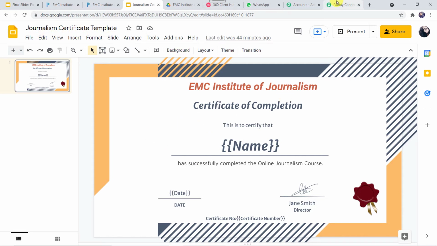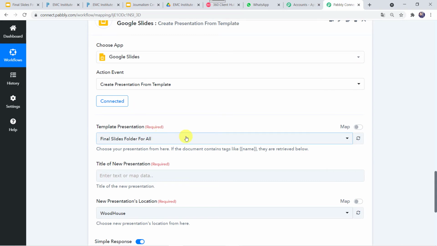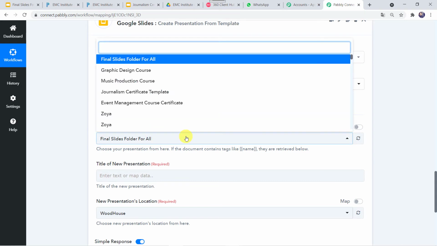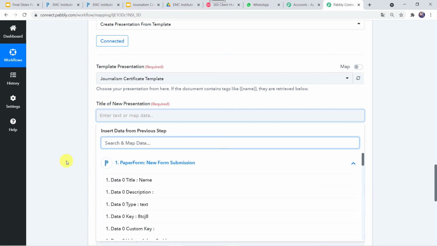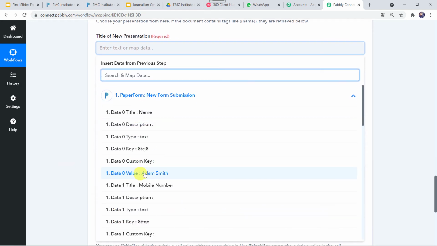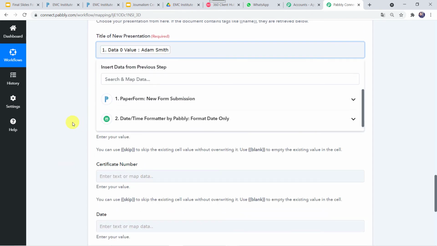So in Pabbly Connect, we are going to select the template presentation as the same journalism certificate template. Here we have to give the title of new presentation. It means what should be the file name of the new certificate. So I want the file name of the certificate to be the same as the name of that particular student, that is Adam Smith. So I'll just map this.